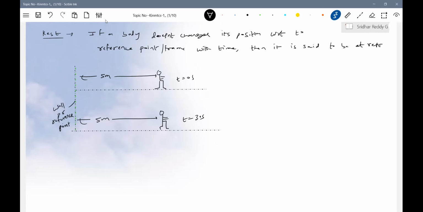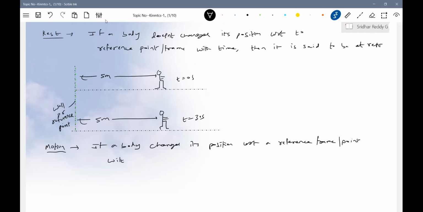Okay, similarly, we'll take the next step, the motion. If a body changes its position with respect to a reference frame or point with time, then it is said to be in motion.